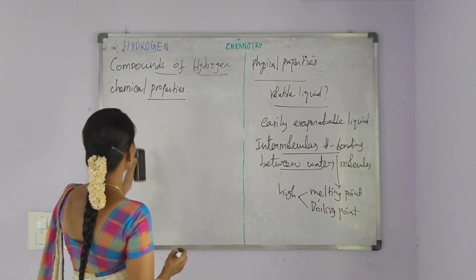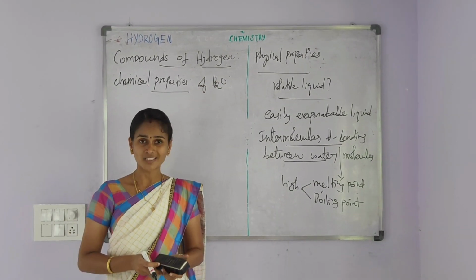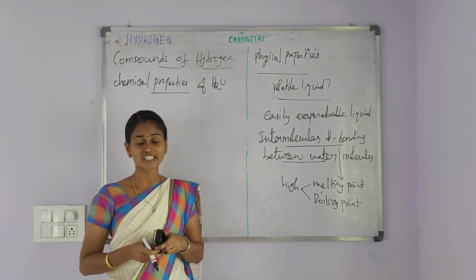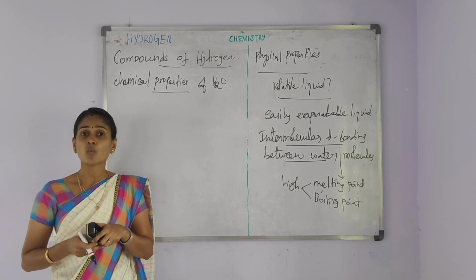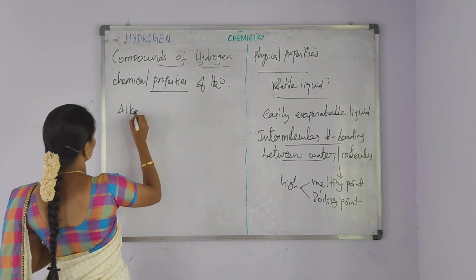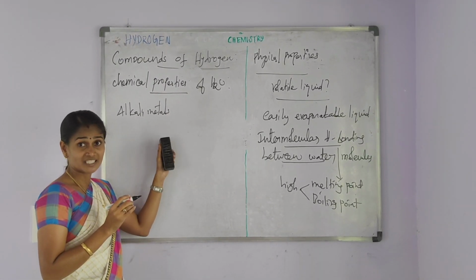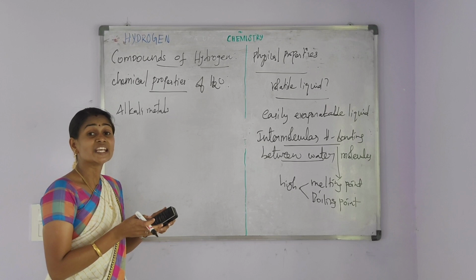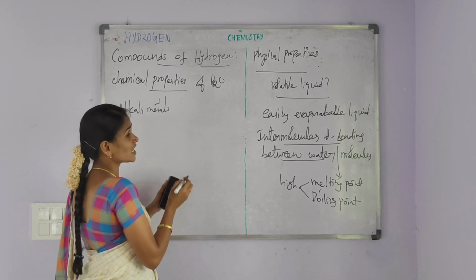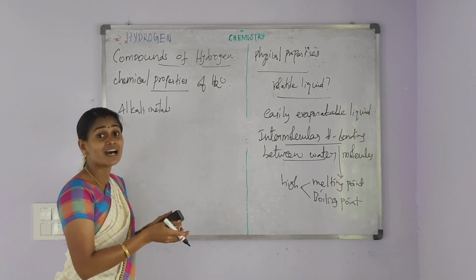Our next topic is chemical properties of water. Water reacts with metals, non-metals and other compounds in different ways. First of all, water reacts with the reactive metals. Group 1 elements, that is alkali metals, are the reactive metals. Alkali metals decompose the water even if the water is present in cold condition, and liberate hydrogen gas, leaving the alkali solution.